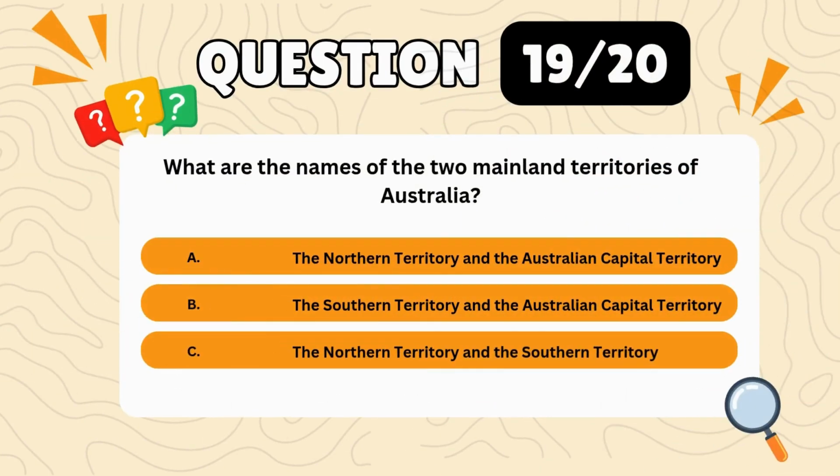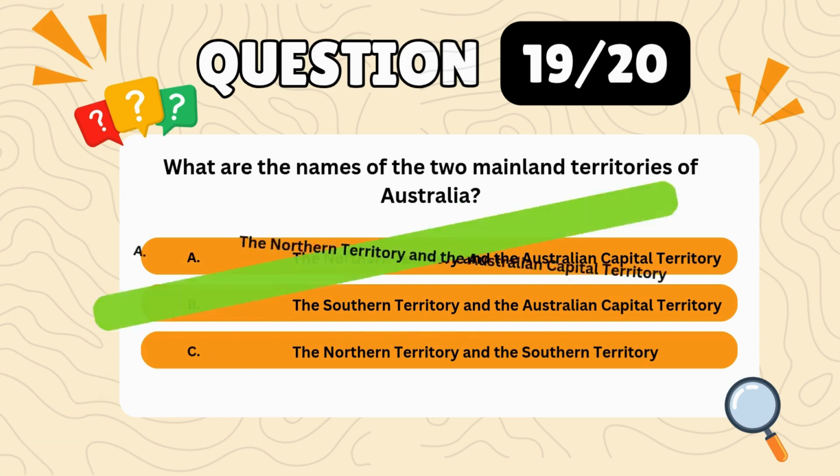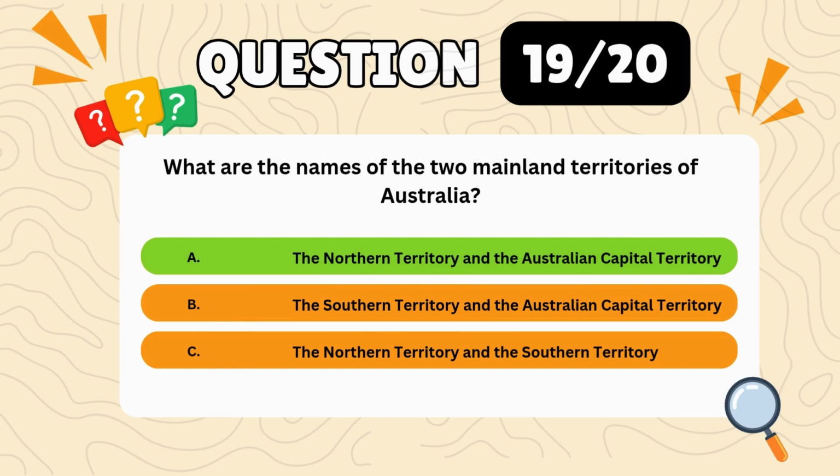Question 19. What are the names of the two mainland territories of Australia? A. The Northern Territory and the Australian Capital Territory. B. The Southern Territory and the Australian Capital Territory. C. The Northern Territory and the Southern Territory. Correct answer, A. The Northern Territory and the Australian Capital Territory.